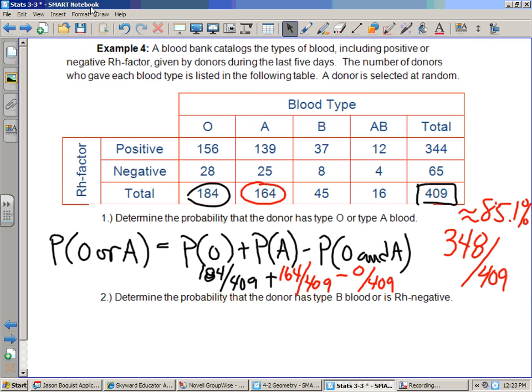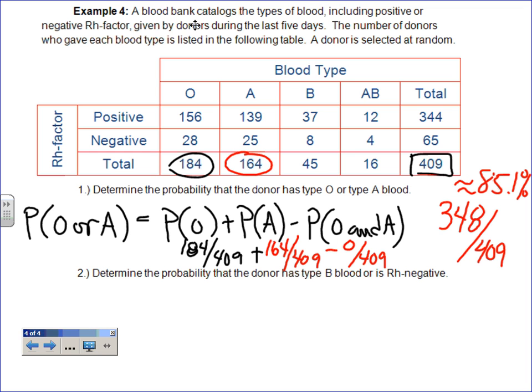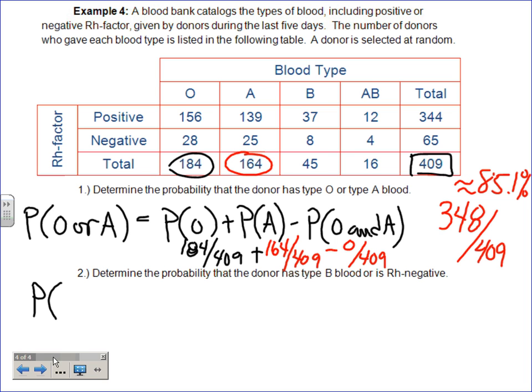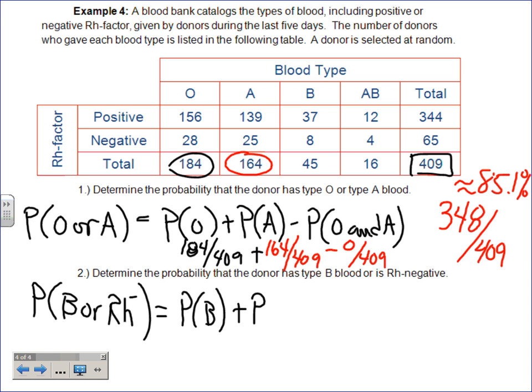Well, what did you come up with here? Probability that the donor has type B blood or is Rh negative. Mutually exclusive? No. Okay, because they can actually happen at the same time, can't they? All right. And so, again, it's kind of harder to abbreviate this one. So probability of what, B? Or Rh, what is it, negative? Okay. So we got to find the probability of B. And we got to add the probability of Rh negative and subtract the probability of them happening at the same time.